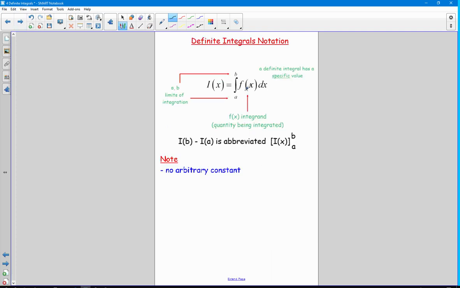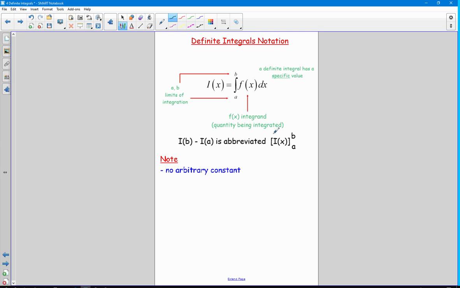So a definite integral has a specific value, and when we integrate this term, the expression that we get, that we're going to call I of x, we then evaluate it between two values of x, which we write at the top and the bottom of our integral sign.